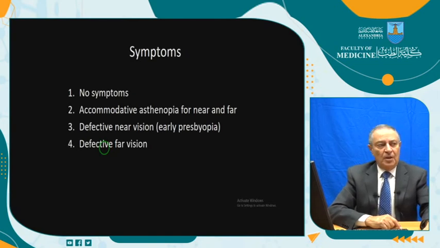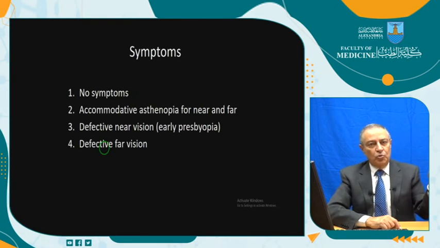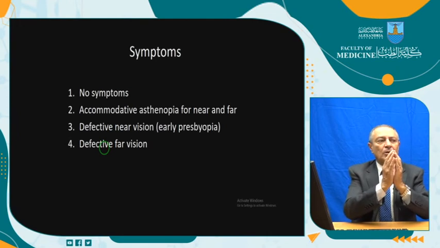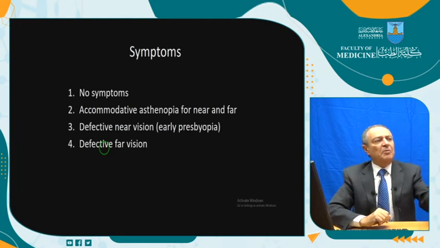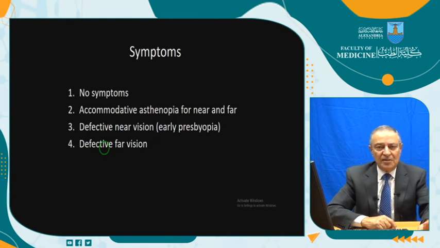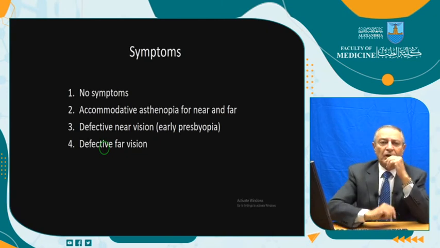Hypermetropia, meaning what? Meaning at far distance, while the emmetrope is not inducing any accommodation, the hypermetrope may be doing, for example, 1 diopter of accommodation. He's seeing perfect, 6/6. By the way, 6/6 does not mean that he doesn't have an error of refraction. You may be 6/6 and have an error of refraction, like hypermetropia. Far away, he is doing 1 diopter.